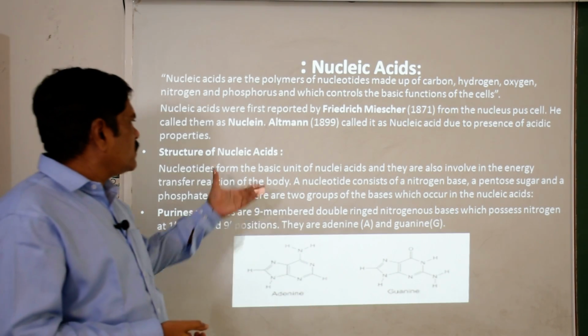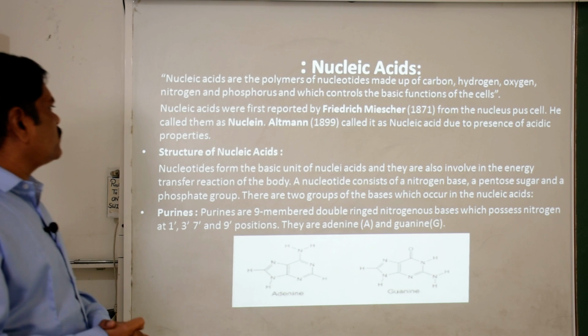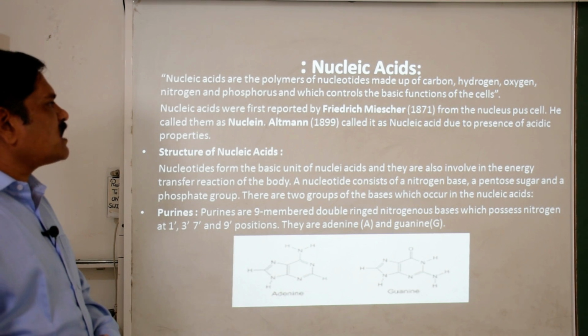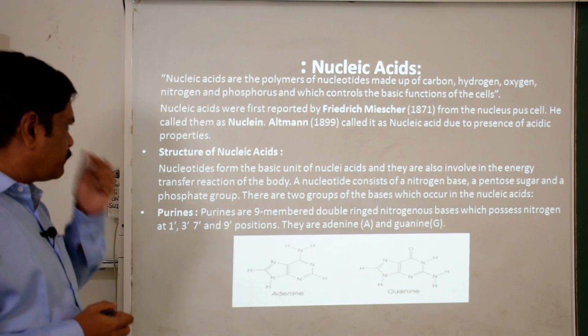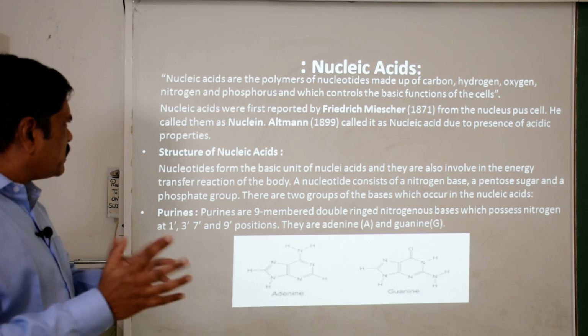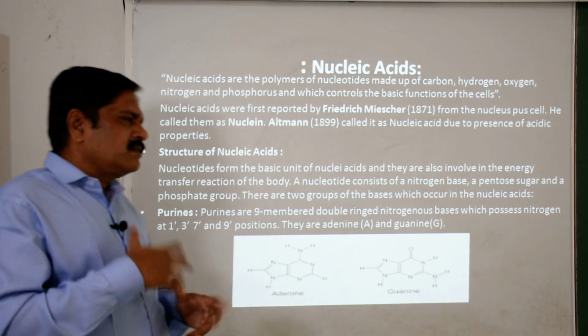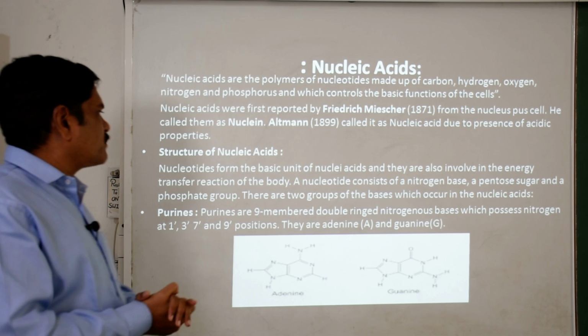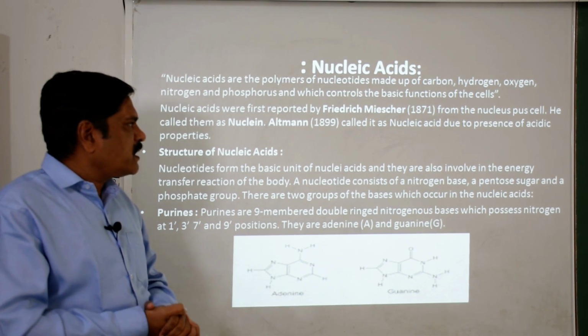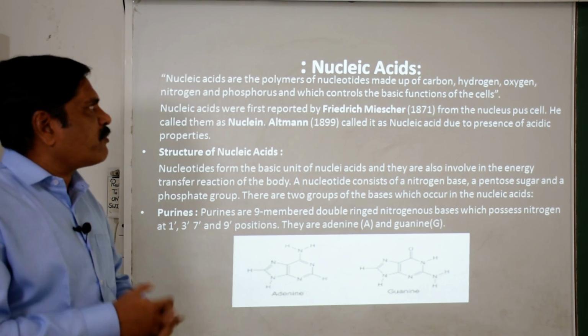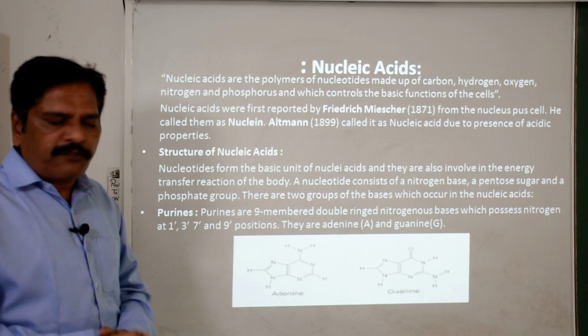When we talk about the nucleic acid, it is responsible for the process of energy transfer in the body and for hereditary information.